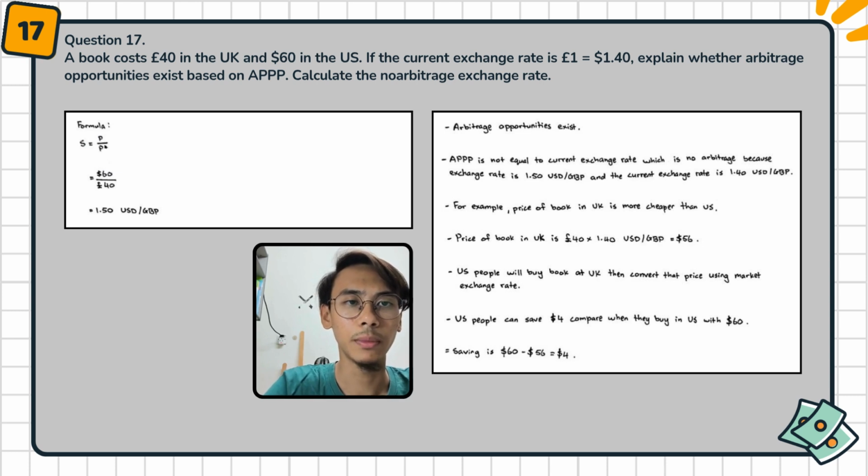For example, the price of the book in the UK is cheaper than in the US. The price of the book in the UK is £40 times $1.40 per GBP, which equals $56. US people will buy the book in the UK then convert that price using the market exchange rate. US people can save $4 compared to buying in the US for $60. Saving is $60 minus $56. We get the value $4 for the saving.